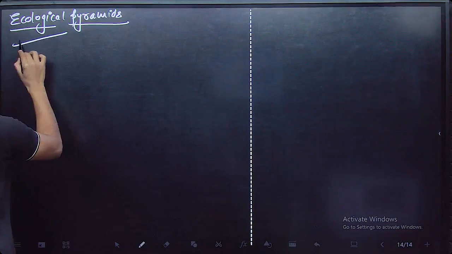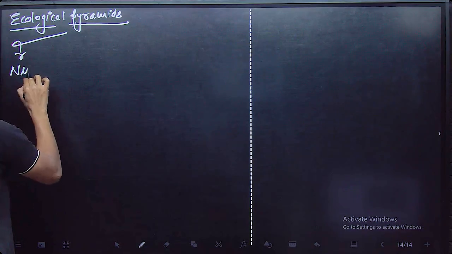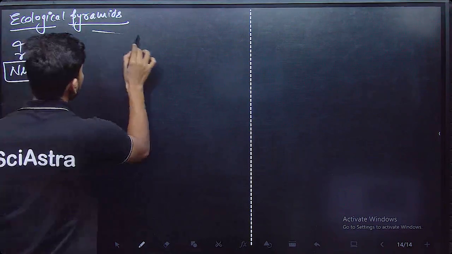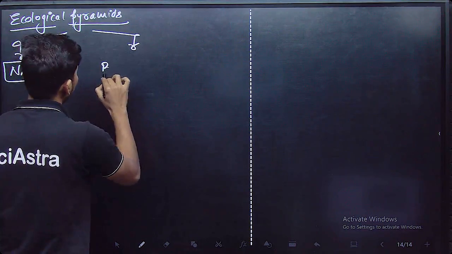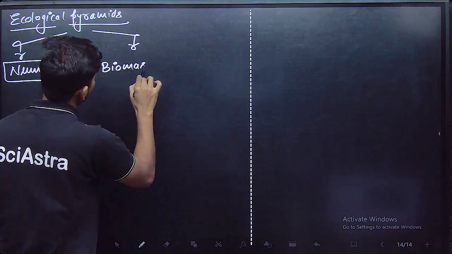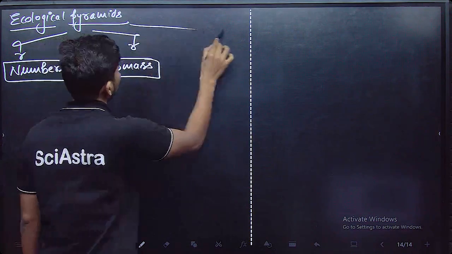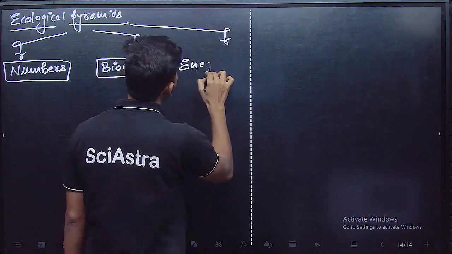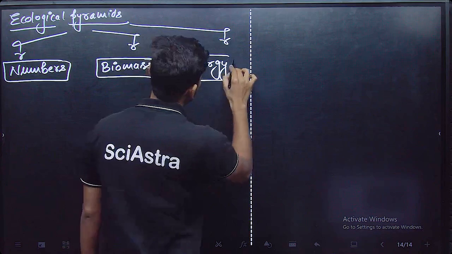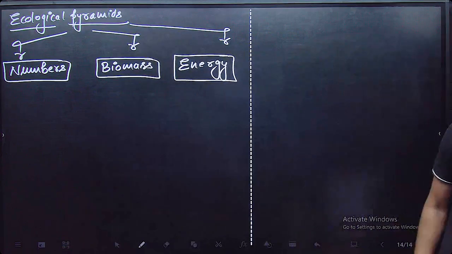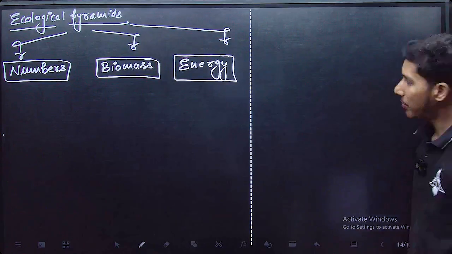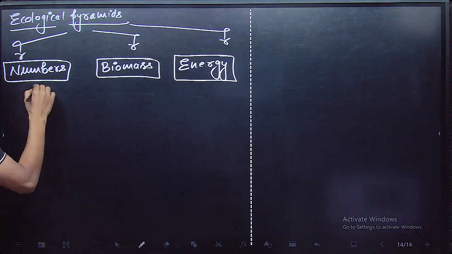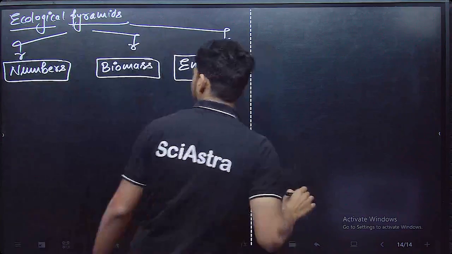So ecological pyramids are plotted in three manners: pyramids of numbers, pyramids of biomass, and pyramids of energy. Okay, now pyramid of number, pyramid of biomass, and pyramid of energy. Now let's see them one by one. Let's start with the pyramid of number.